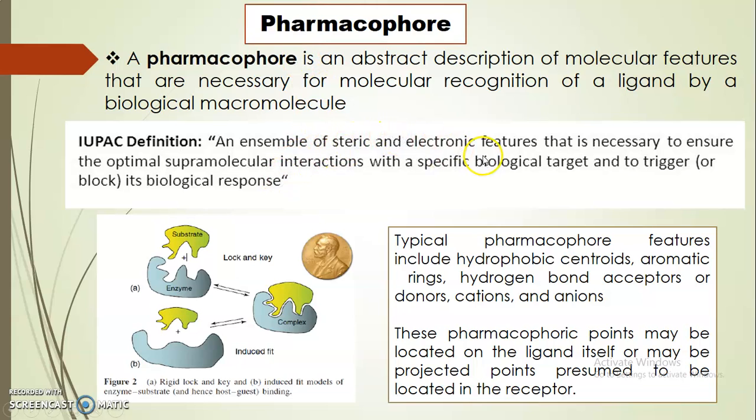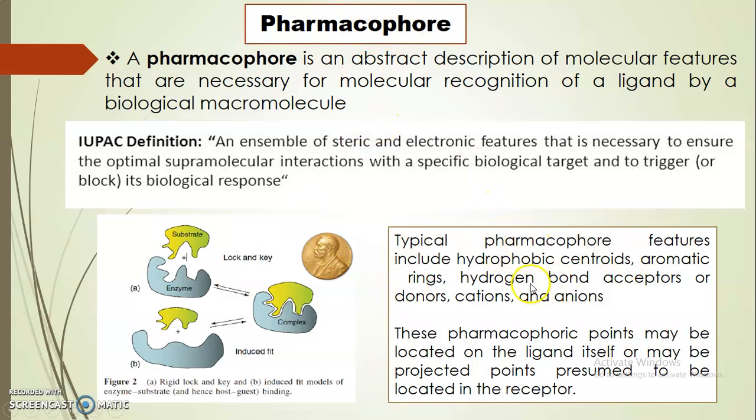It is an ensemble of steric features in some cases, and electronic features in other cases, that are necessary to ensure optimal interaction between the macromolecule and the substrate, that is the drug. Supramolecular interactions are there, and it is like a lock and key concept. This part binds specifically to this part. So the rigid lock and key concept, and the induced fit model of enzyme substrate host-guest binding. Such studies are called pharmacophore.